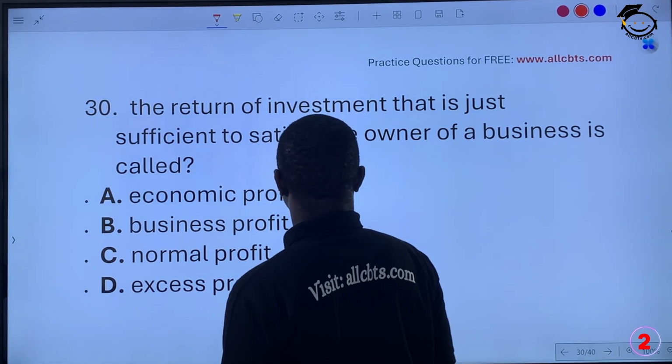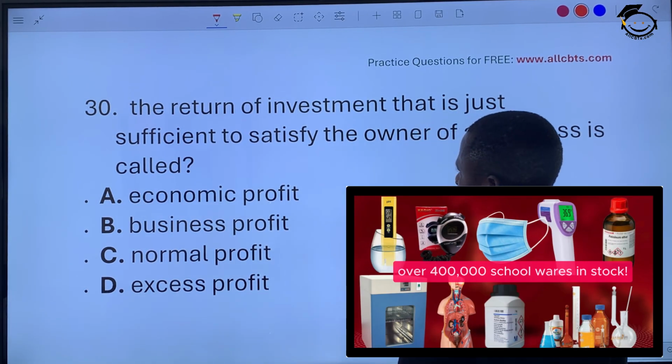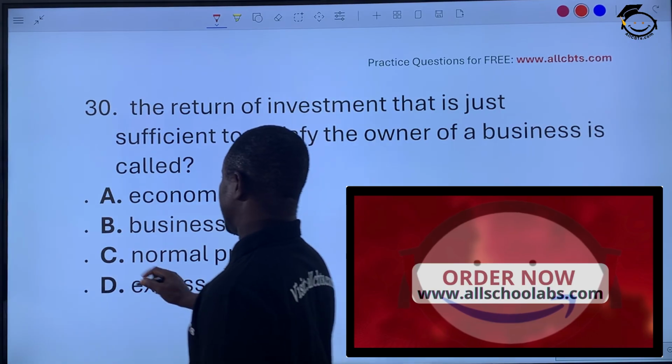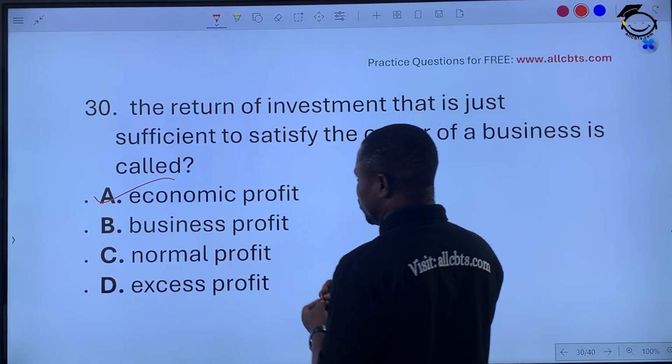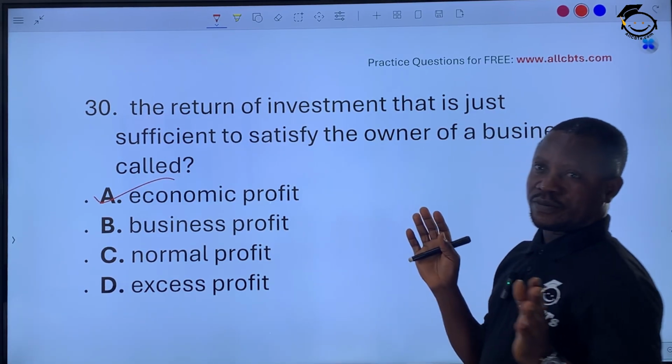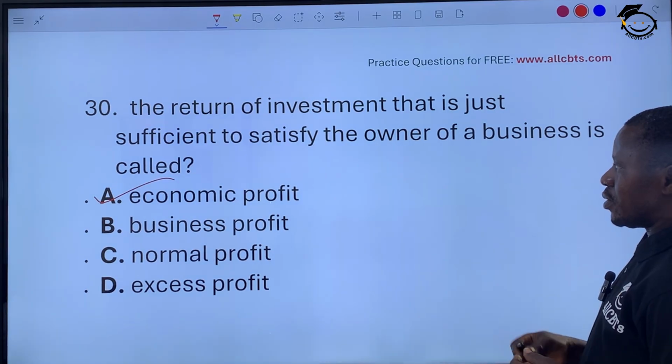The return on investment that is just sufficient to satisfy the owner of a business is called economic profit. Yes, economic profit. The return that is just sufficient to satisfy, not abnormal. That's an economic profit. Okay? Economic profit.